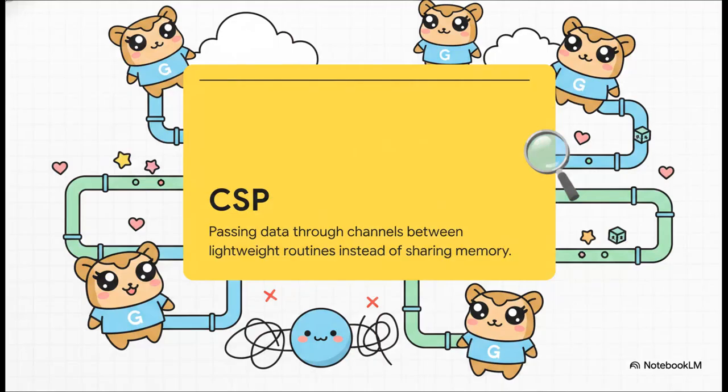Now, to solve Google's massive multi-core processor headaches, the team brought in Tony Hoare's brilliant concept of communicating sequential processes, or CSP. Instead of dealing with the chaotic, hair-pulling nightmare of sharing memory between traditional threads, Go programs act more like a series of pipes. They pass data through things called channels between lightweight Go routines. The famous mantra here is, do not communicate by sharing memory, instead share memory by communicating. This single decision made concurrency a first-class citizen right out of the box.